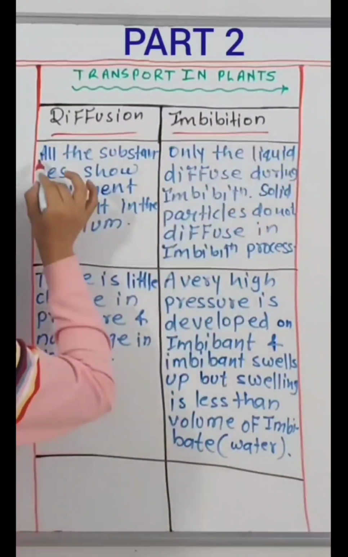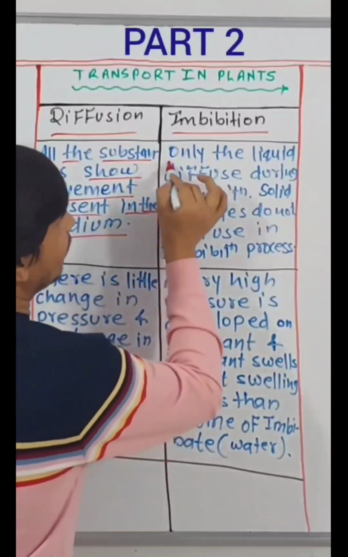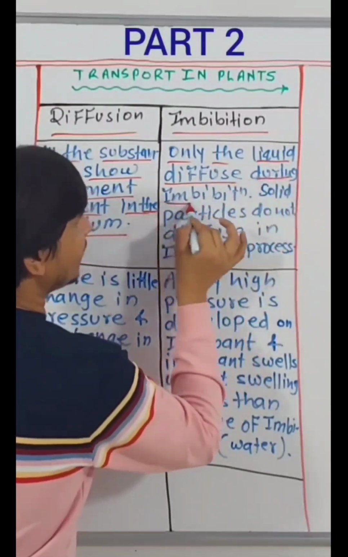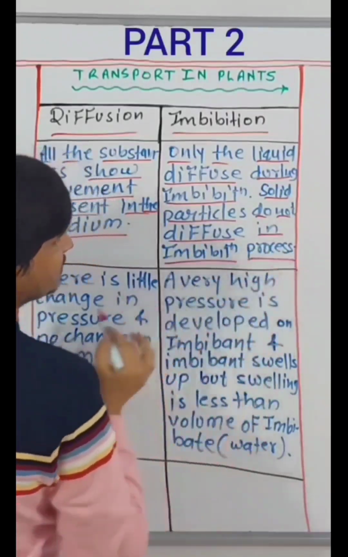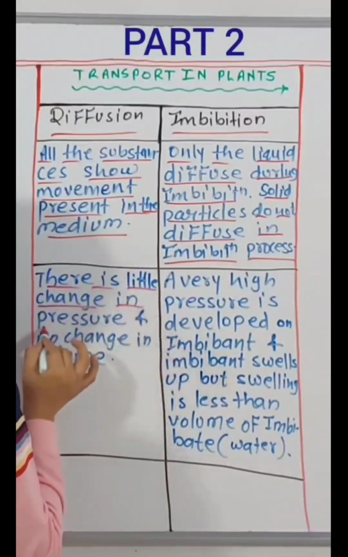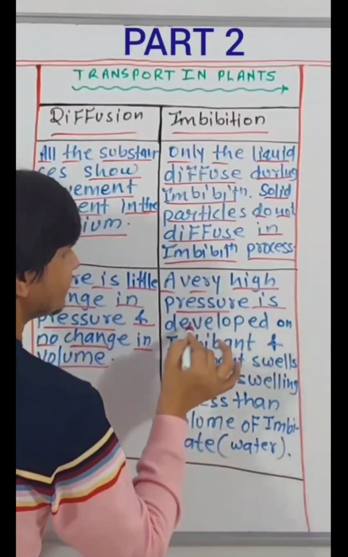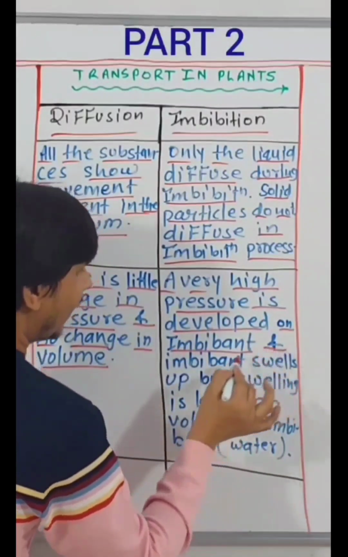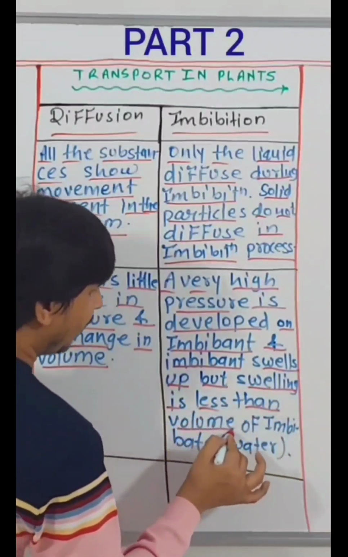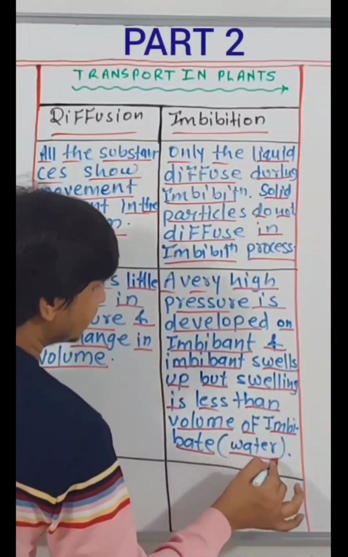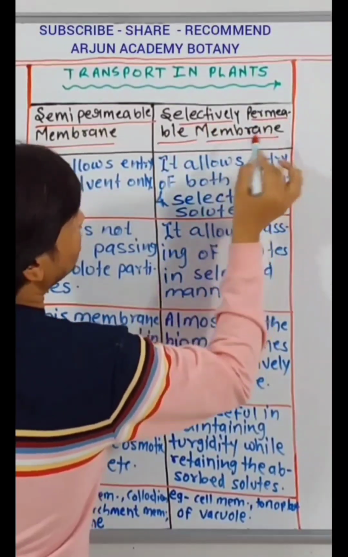Diffusion, imbibition. All the substances show movement present in the medium. Only the liquid diffuse during imbibition. Solid particles do not diffuse in imbibition process. There is little change in pressure and no change in volume. A very high pressure is developed on imbibent and imbibent swells up, but swelling is less than volume of imbibate, that is water.